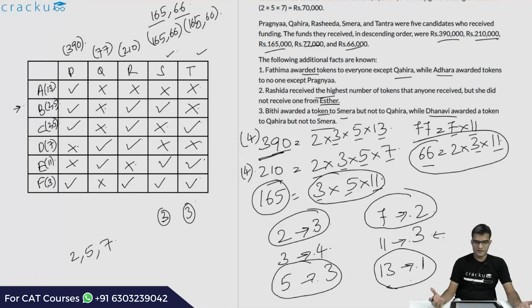Again, we haven't figured out who received 165 and who received 66. That is basically dependent on the token values given by B and C. If B gives, for example, token 2, that would imply that S would be 66. If B gives token 5, that would imply that S is 165. So we have 2 cases over here, but in both the cases we know that B gave a token to S but not to T, and C gave a token to T and not to S. We just haven't identified which token is given by B and C and what is the amount received by S and T. That we are not able to identify. Let us go ahead and answer the questions that follow.